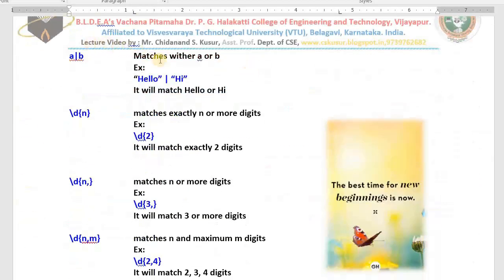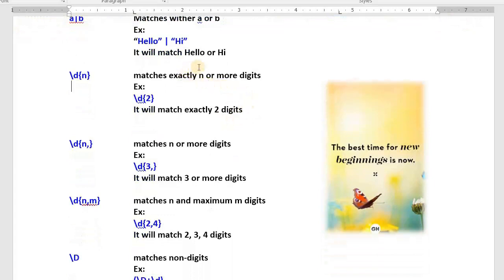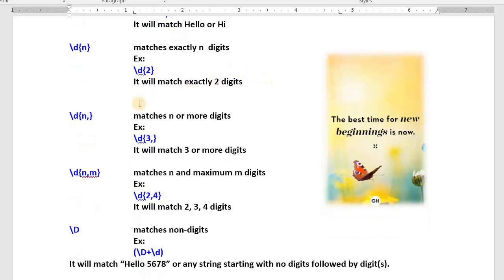And pipe matches either a or b, for example hello or hi. It will match hello or hi. I just explained the date example, no? Last: it matches exactly 2 digits. It will match exactly n digits. And it will match n or more digits because a comma has been written. It will match 3 or more digits. And this matches a minimum of n and a maximum of 4 digits.